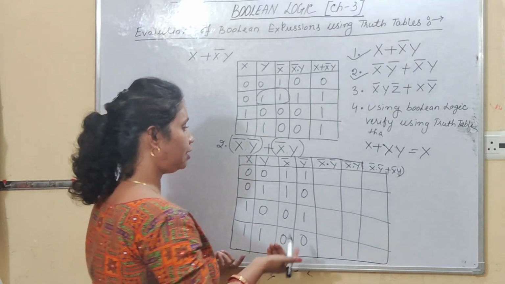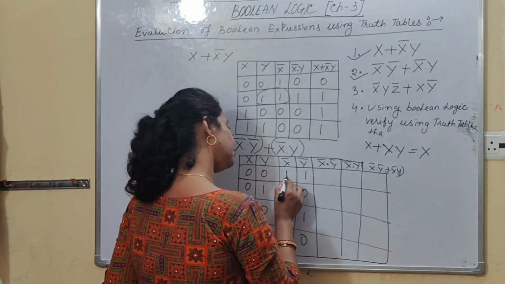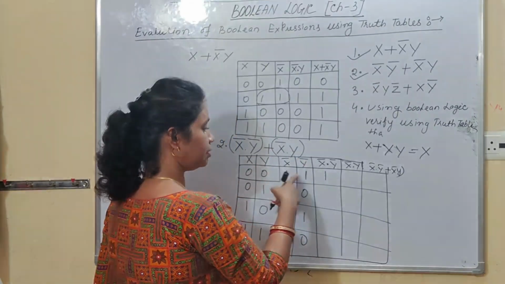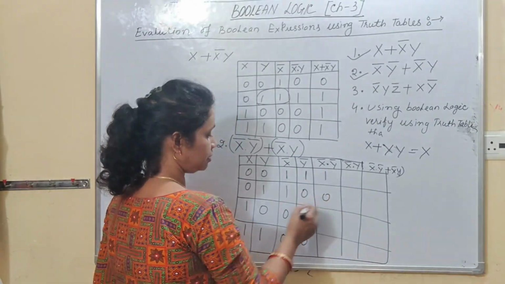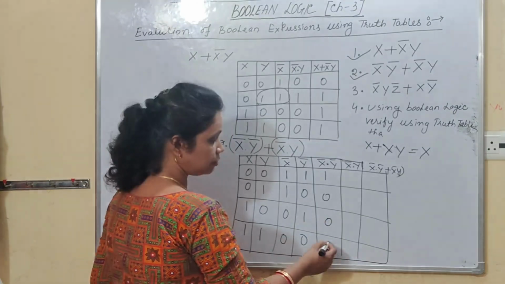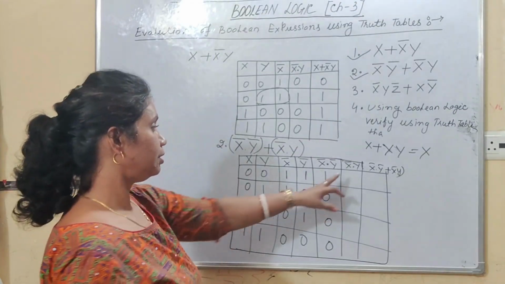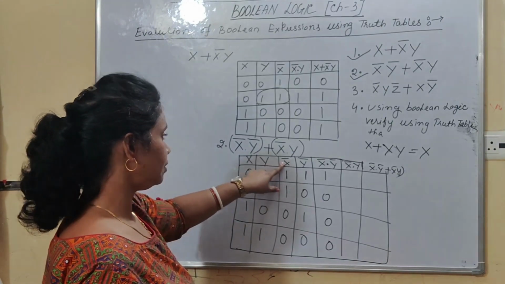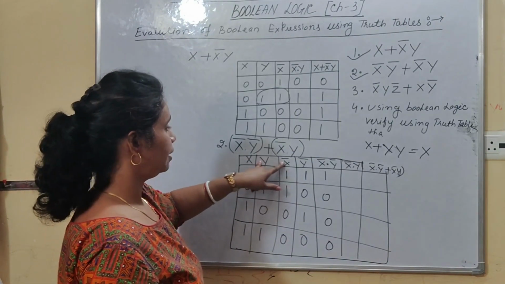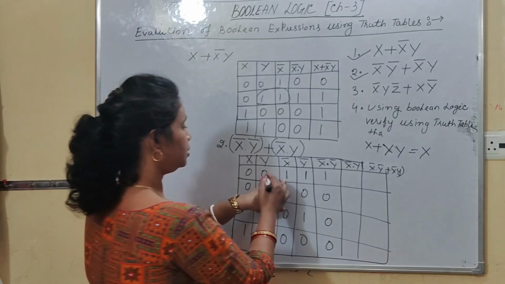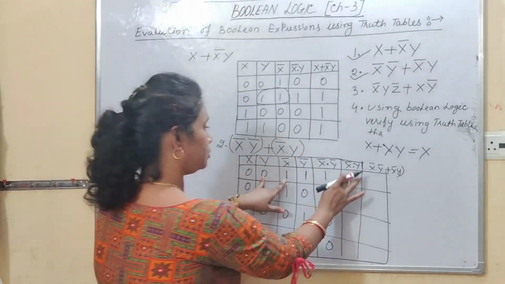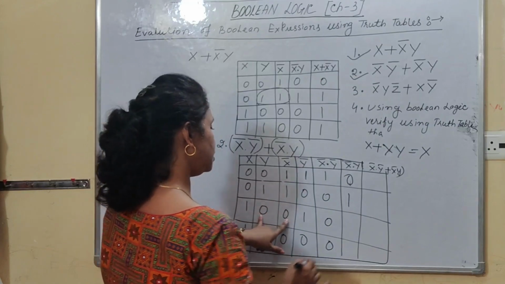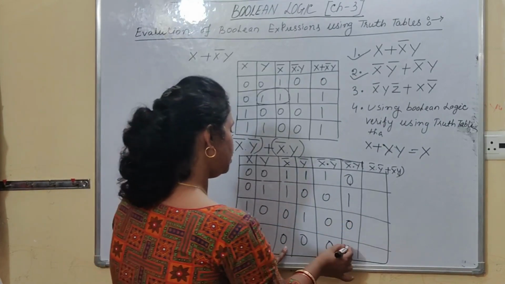AND operator, try to recall. The AND operator says that if all the inputs are true, then your output is true. This is x bar and this is y bar. So, 1.1 is 1, 1.0 is 0, 0.1 is also 0, 0.0 is 0. Okay. Now, this term, x bar dot y. Which one is our x bar? This particular column, and this is our y. So, here you need to find 0.1, that is 0, 1.1, that is 1, 0.0, again 0, 1.0, that is 0.